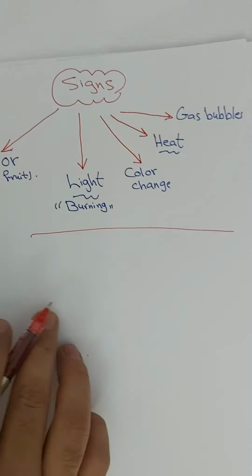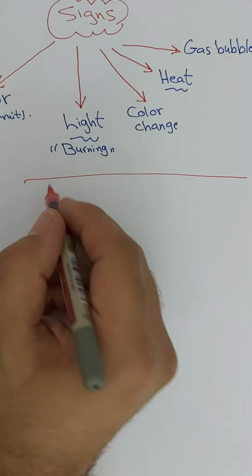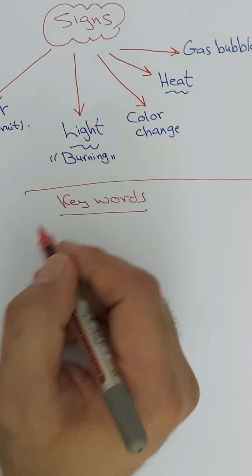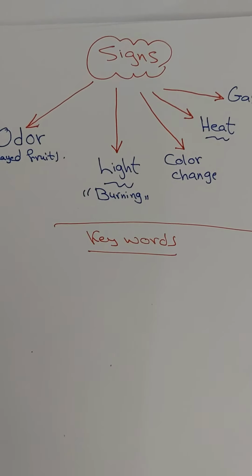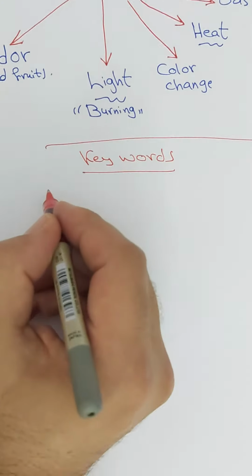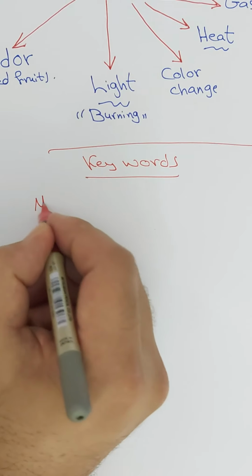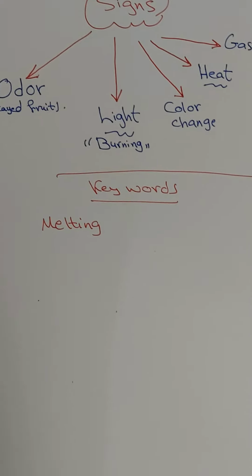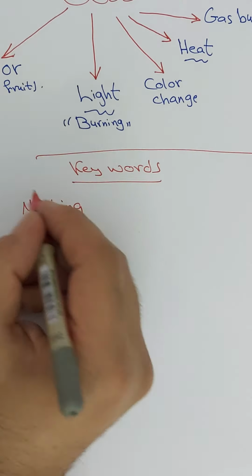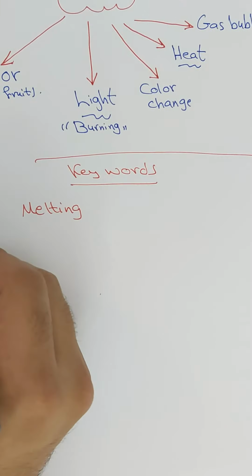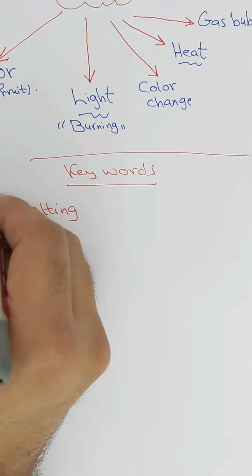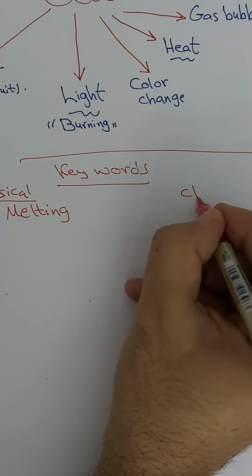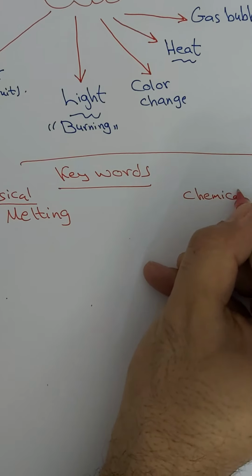So we have keywords to tell you whether a change is physical or chemical. If I said melting, is this physical or chemical? Absolutely physical. So I'll write physical here, and chemical here.